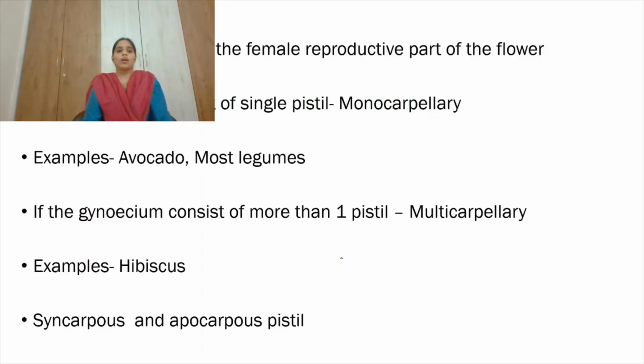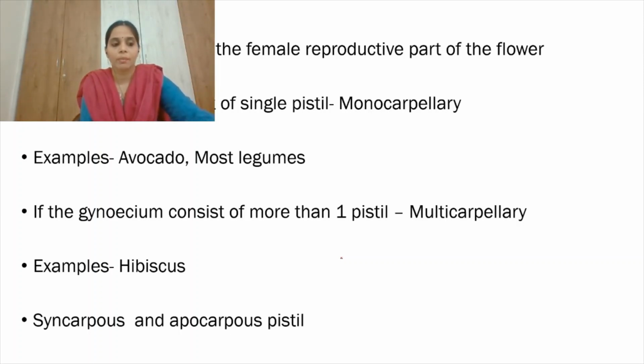So in part 2 we are discussing the gynoecium. Gynoecium is considered the female reproductive part of the flower.